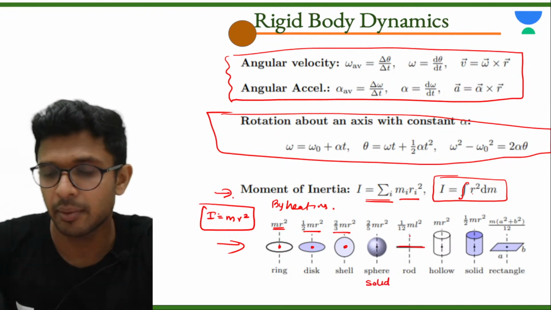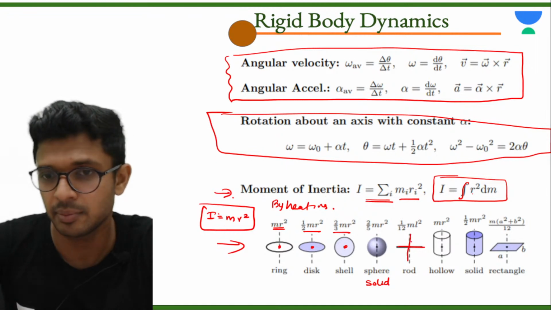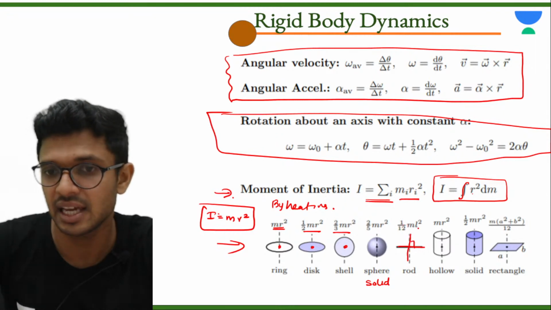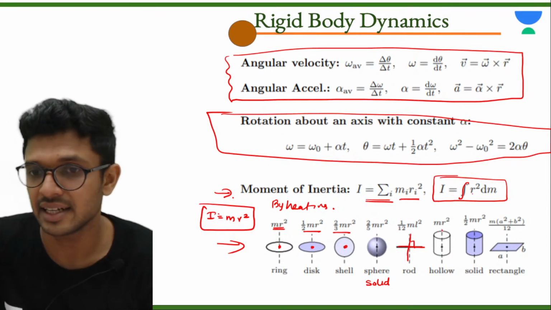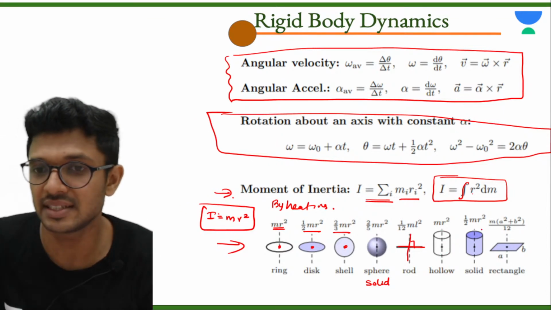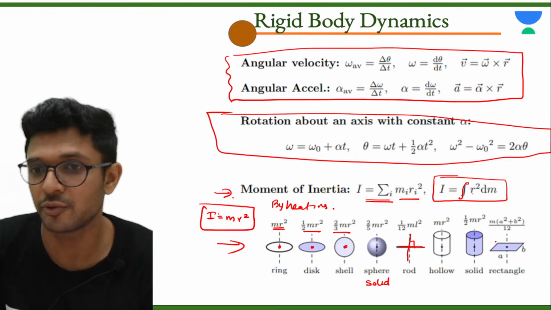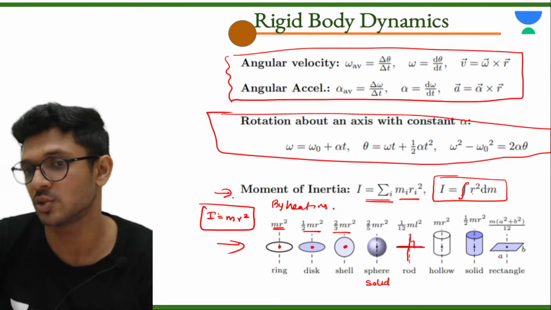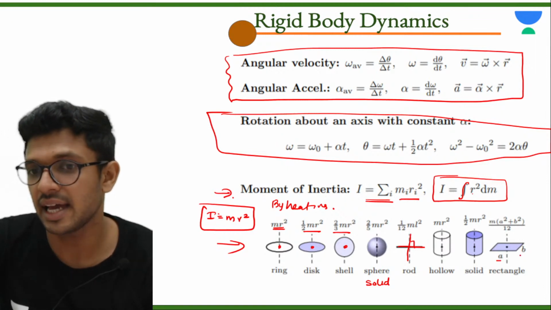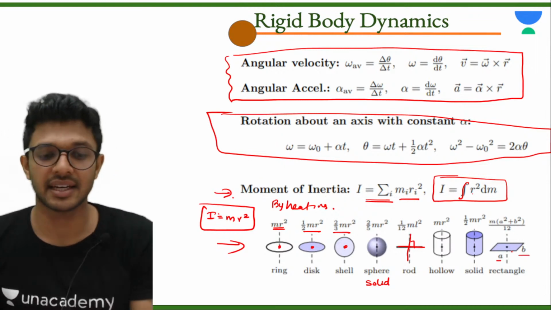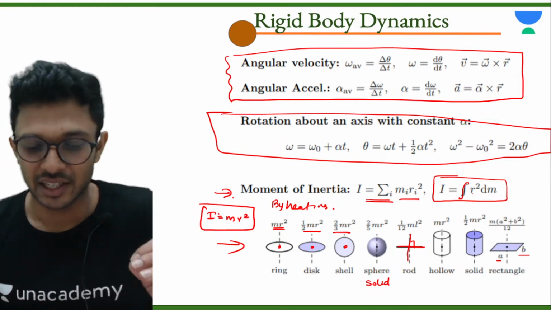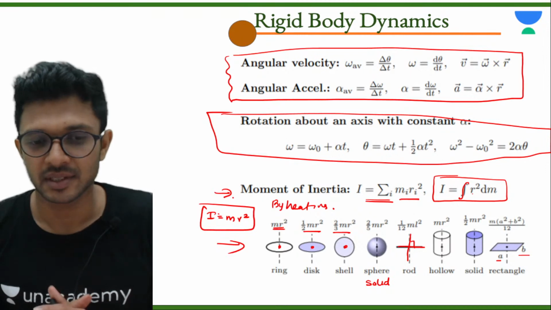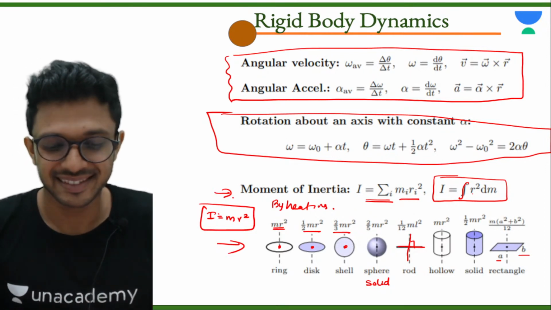For a rod about an axis passing through its center and perpendicular to its length, it is ml square by 12. For a hollow cylinder, mr square. For a solid cylinder, mr square by 2. And for a planar rectangular lamina, it is m by 12 into a square plus b square. What is a and b? A and b are the length and breadth of the given rectangle. Note it down quickly. Okay, so I am just going to proceed.